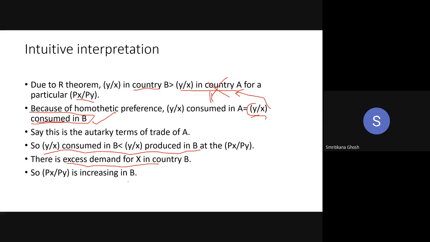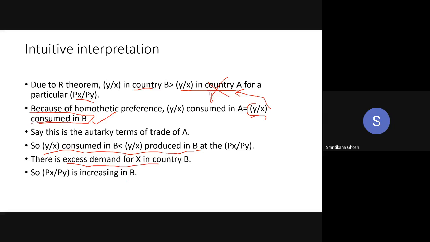So we have started from the same platform. A and B both are in the same platform. First of all, in country B, the amount of capital has increased. So we are getting the first bullet from the Rybczynski theorem. We are getting the second bullet from my assumption of homothetic preference, and we are trying to club the first two bullets.